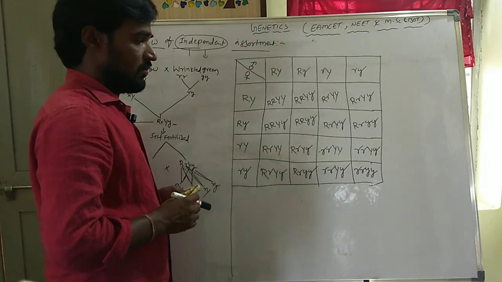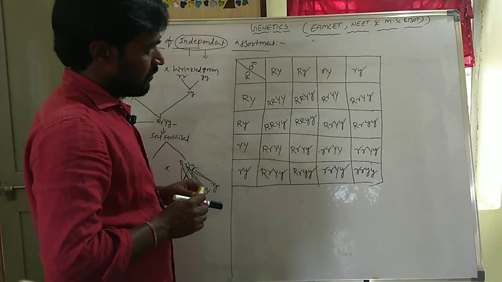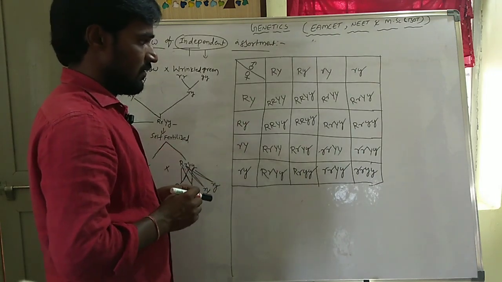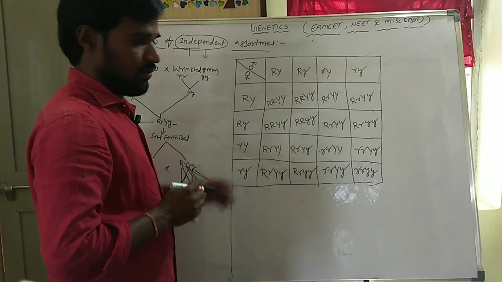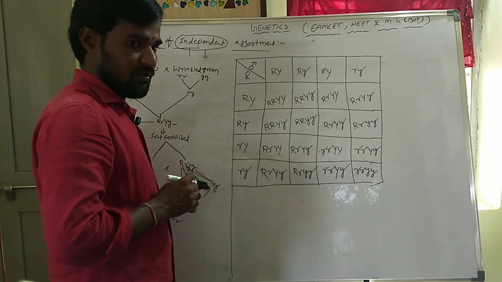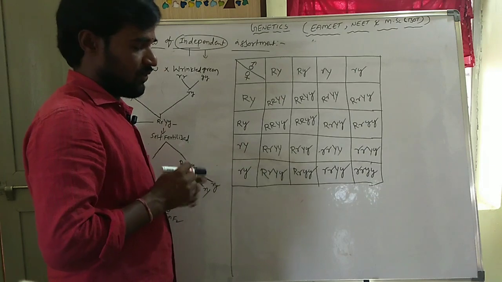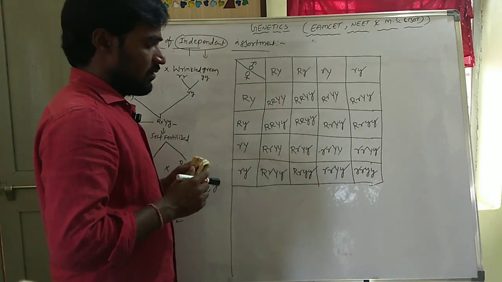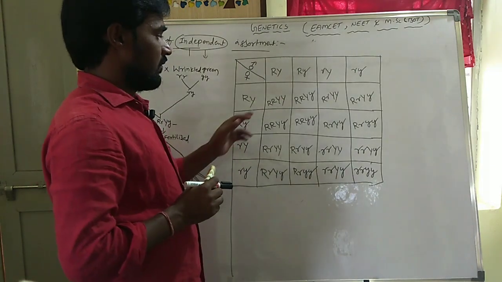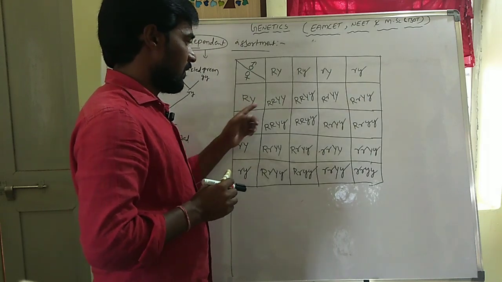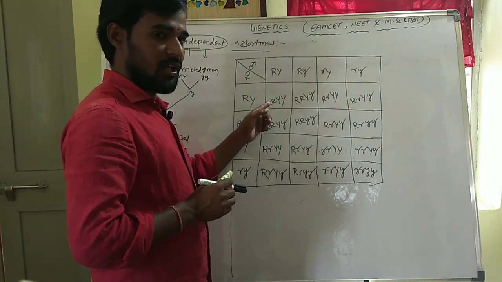So now we have to give the names. We have to find out the phenotype ratio by using this Punnett square. So simple. We have to see each and every box.